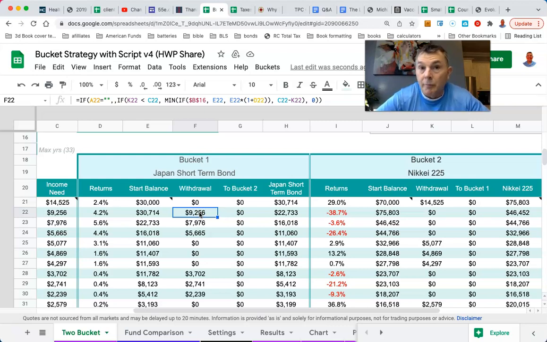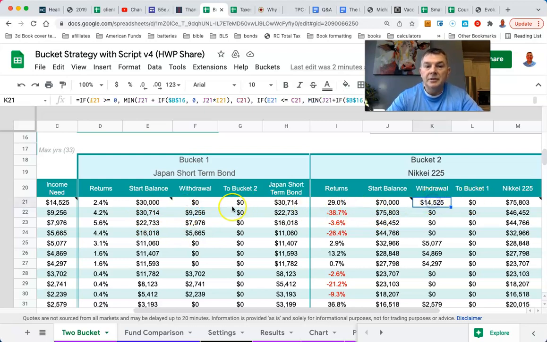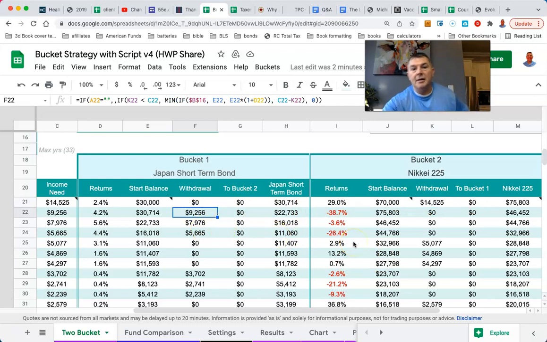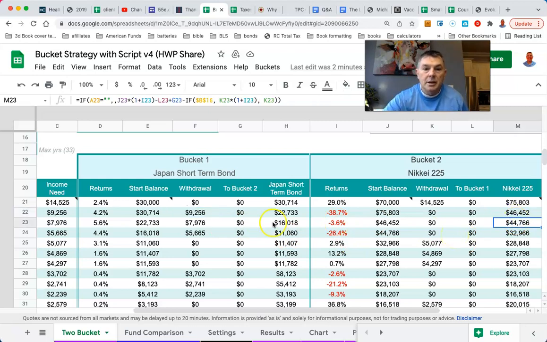Take that by your reverse RMD, in this case 11.8, and because the stocks are in the red and the bonds are in the black, we're going to take it from the bonds. Hope that makes sense. All right, so here we take 14,000, then we're taking 9,000, but because the markets are down again, our stocks are only worth 44,000 at this stage because we took 9,000 out. The bonds are only worth 22,000.